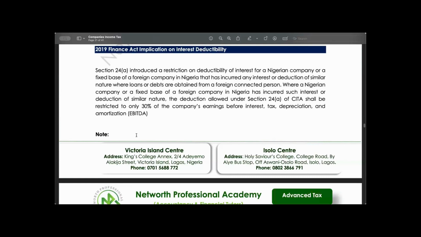The next one that we're going to be looking at now is Finance Act implication on interest deductibility.